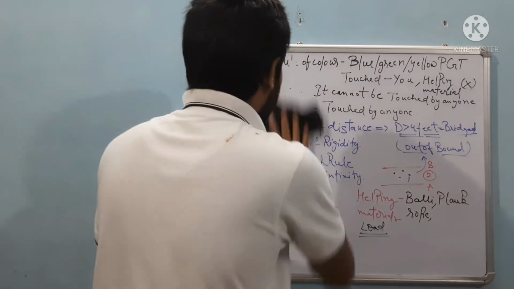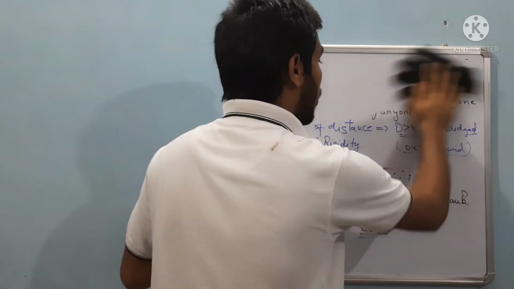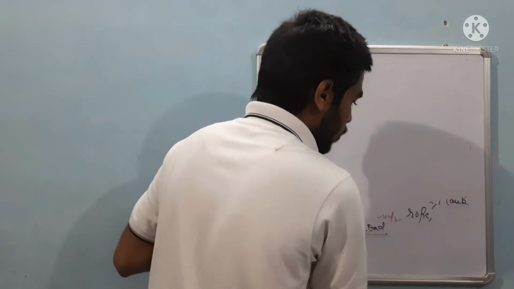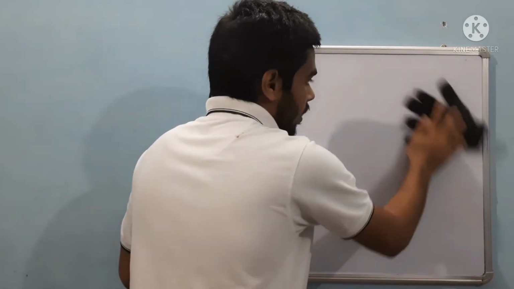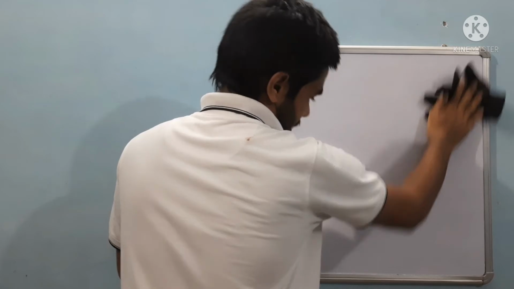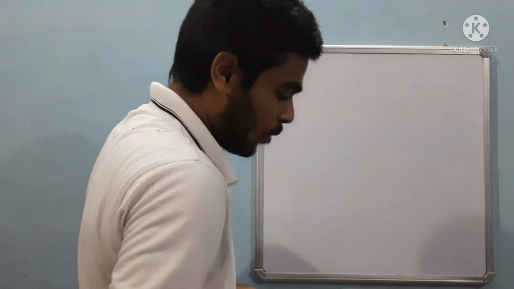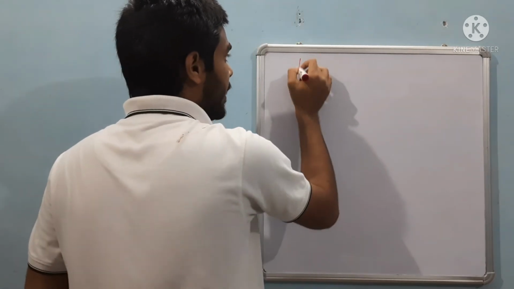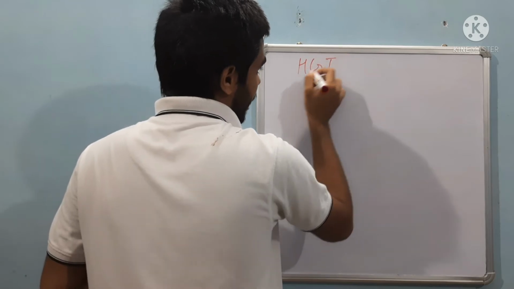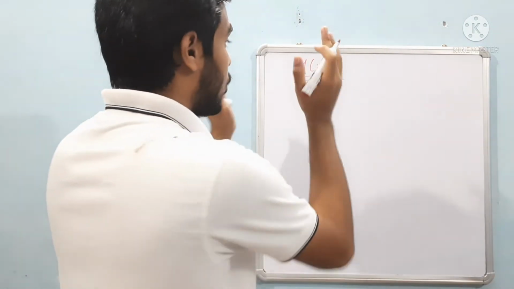So next is the HGT. Now the rules are over. These are the rules. Now moving ahead. HGT. HGT remains the same. The rules remain the same in this also.